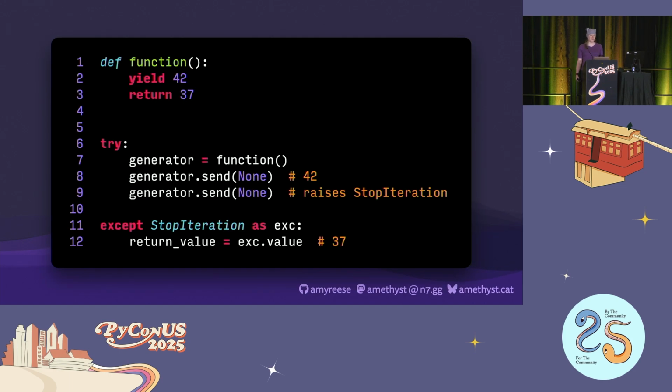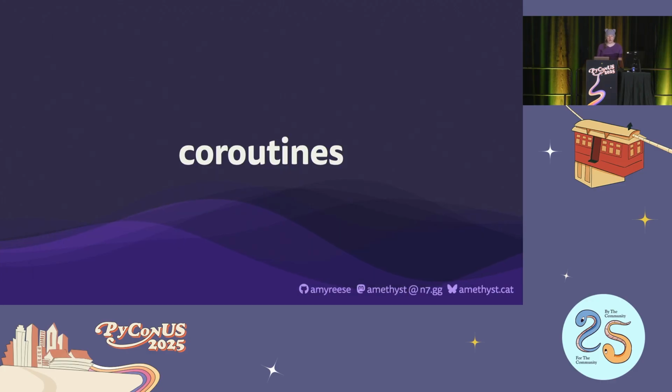And lastly, when a generator function returns or finishes executing, it will raise a StopIteration exception, just like any other iterable. We see that exception raised when we call send enough times to reach the return statement, and the value from the generator's return statement is available as a property on the exception object. We can use that return value however we want. Altogether, this gives us bidirectional communication between generators and the code wrapping them. This forms the foundation for concurrent interleaved execution of two or more functions, commonly known as coroutines.